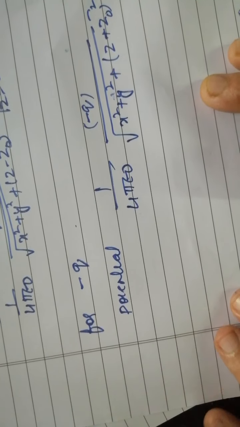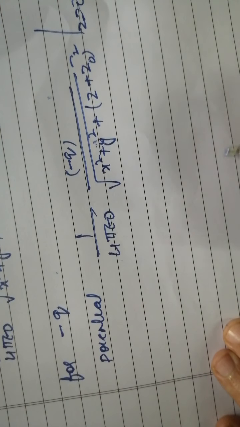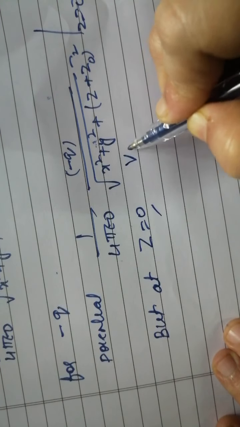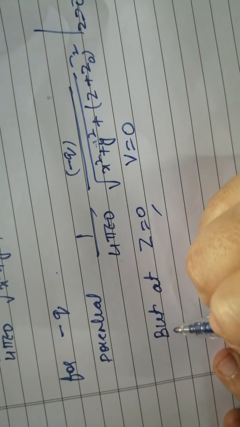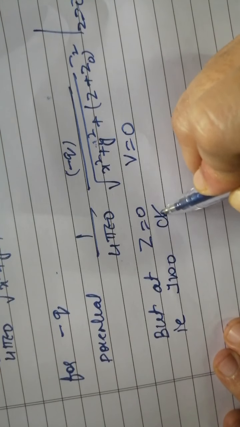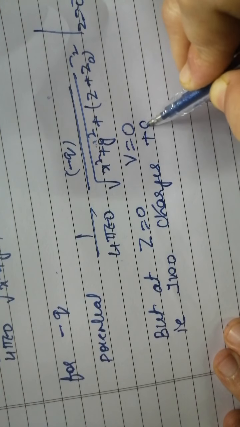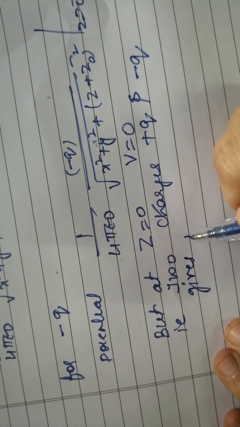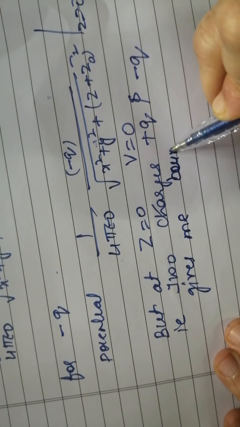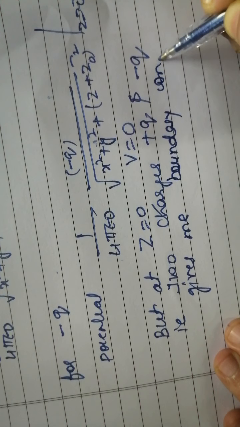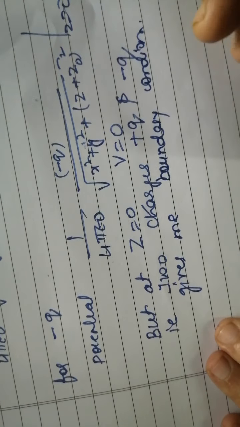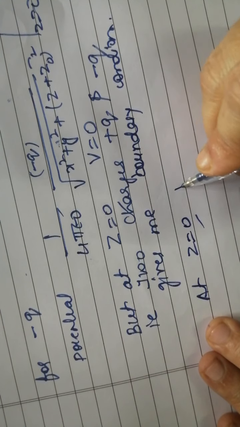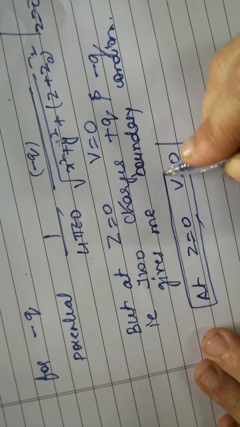Now we have different potentials at different points, but at z equal to 0, the potential V is equal to 0, that is, the two charges plus Q and minus Q give me the boundary condition, which is your required condition. So at z equal to 0, V is equal to 0. This is your required condition.